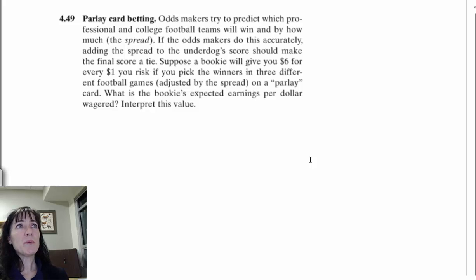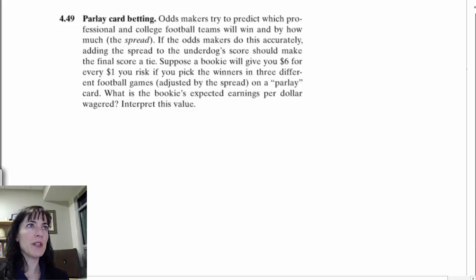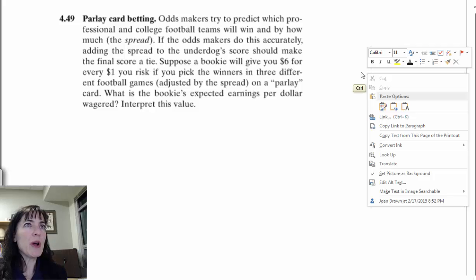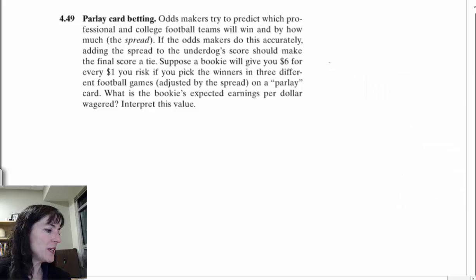So, suppose a bookie will give you $6 for every $1 you risk if you pick the winners in 3 different football games that were adjusted by the spread on a parlay card. What is the bookie's expected earnings per dollar wagered? Interpret the values. So we want to think about 3 different wins.